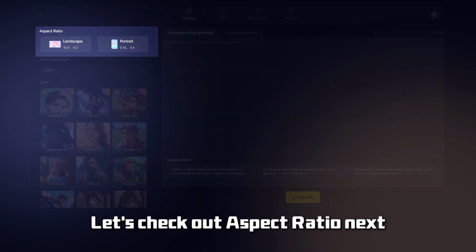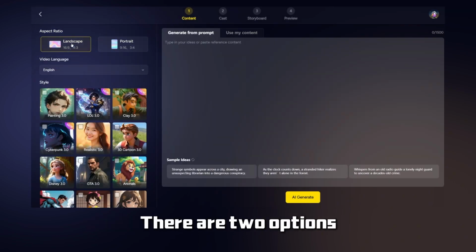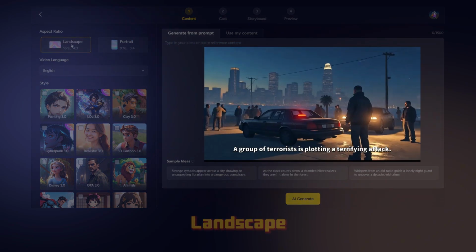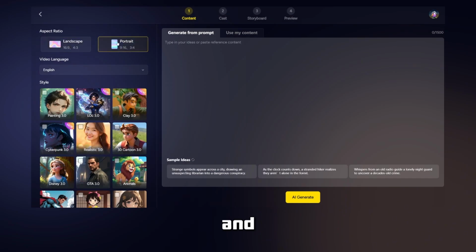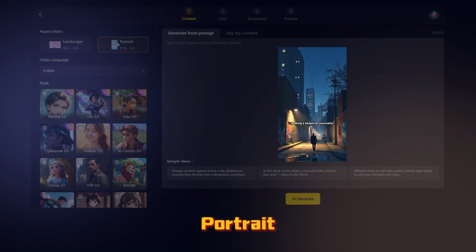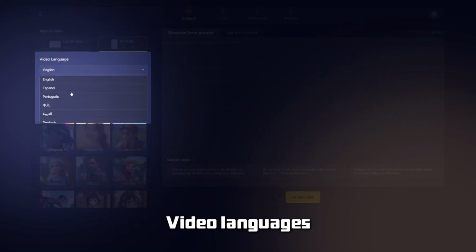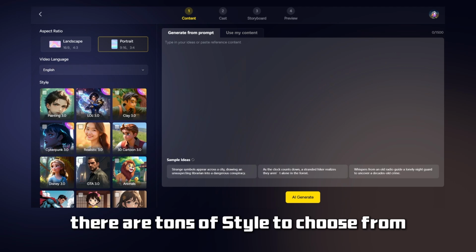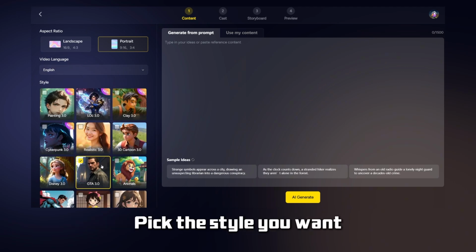Let's check out aspect ratio. There are 2 options: Landscape and Portrait. You can also pick from different video languages. Plus, there are tons of styles to choose from. Pick the style you want.